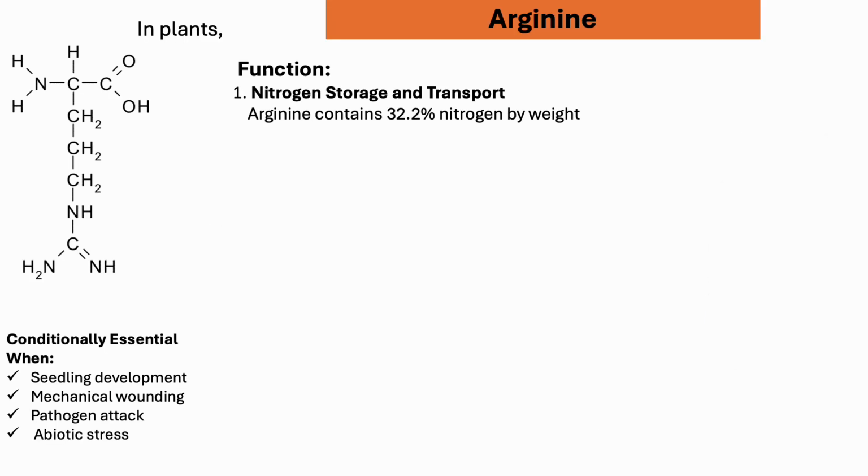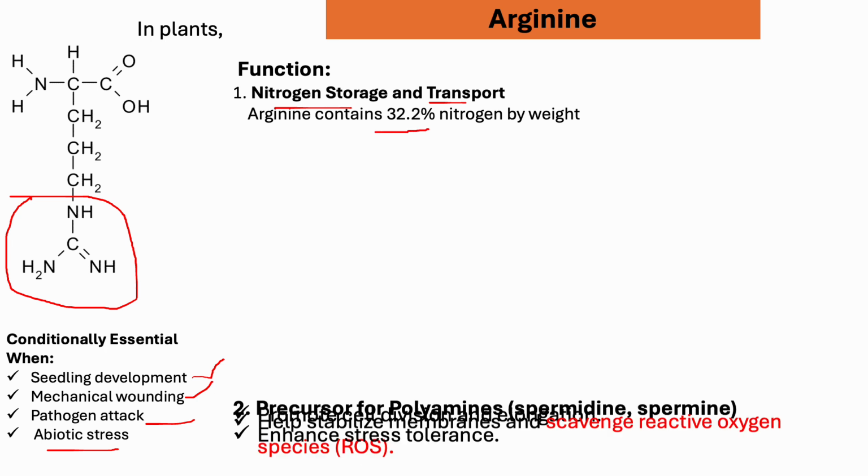In plants, arginine becomes conditionally essential during seedling development and when plants face mechanical wounding, pathogen attack, or different types of abiotic stresses. From the structure we can see that arginine contains a lot of nitrogen, in a group known as the guanidine group. So arginine is a big storage of nitrogen and also a transporter. On a weight basis, arginine contains 32.2% nitrogen.